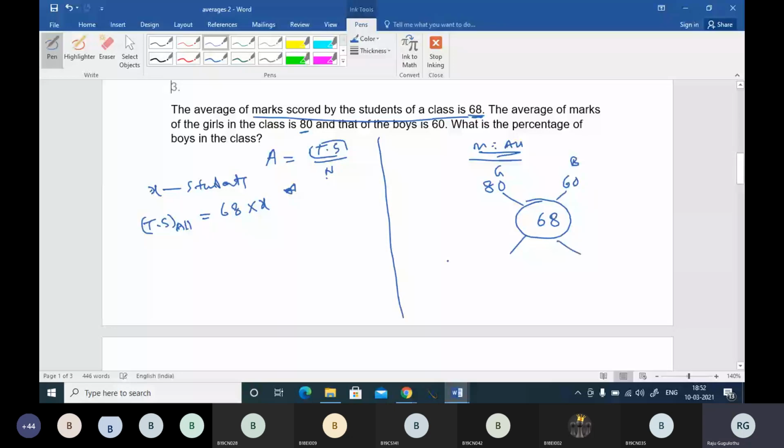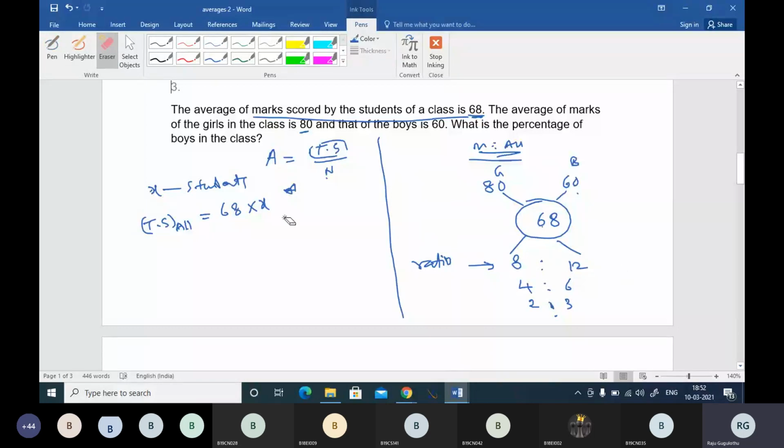Ratio part will tell you how much quantity of boys there are and how much quantity of girls there are. You can see 68 minus 60, which is 8, and 80 minus 68, it's 12. So 8 to 12, 4 is to 6, 2 2s and 2 3s. So 2 is to 3 is the ratio.